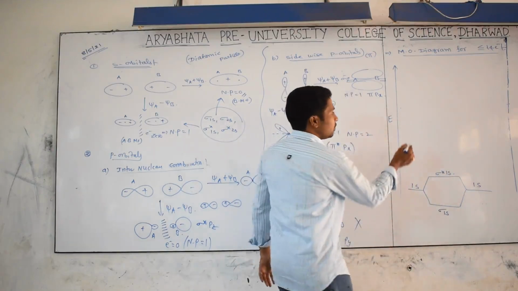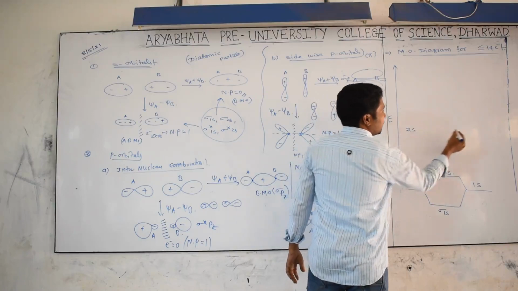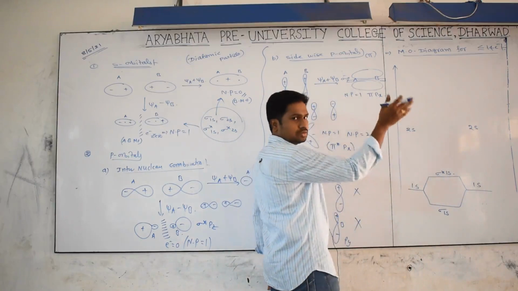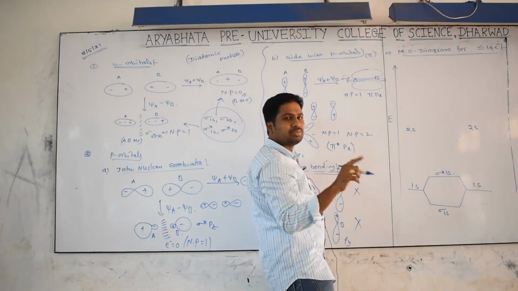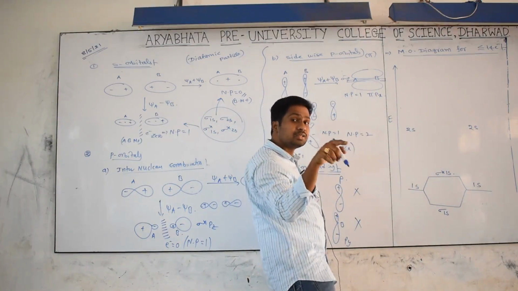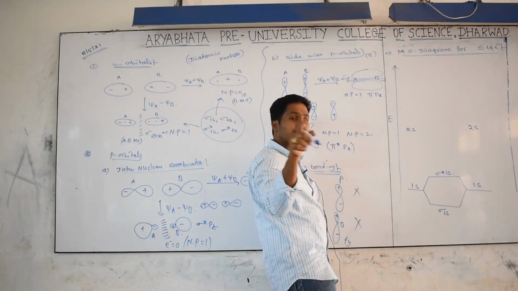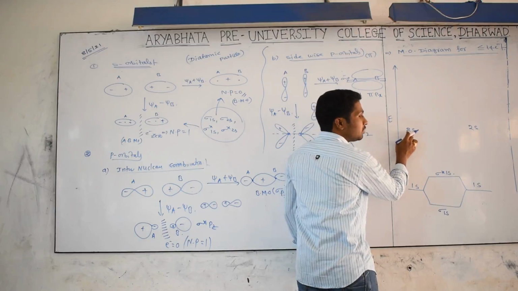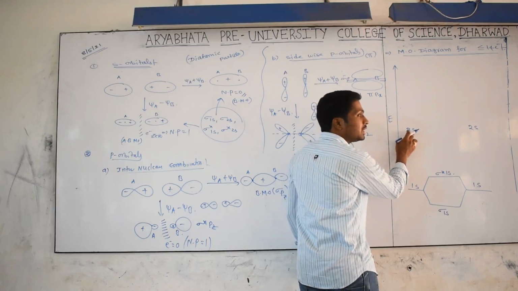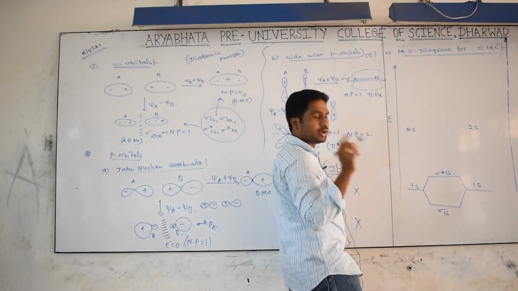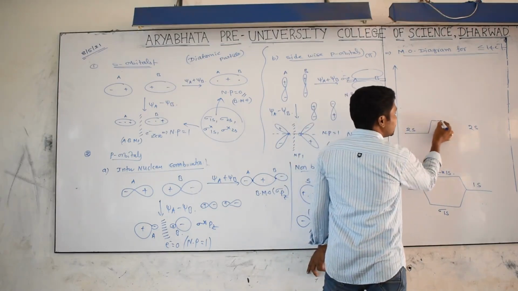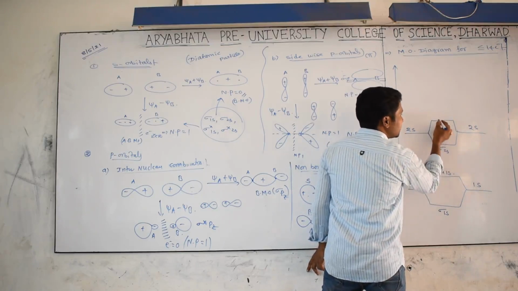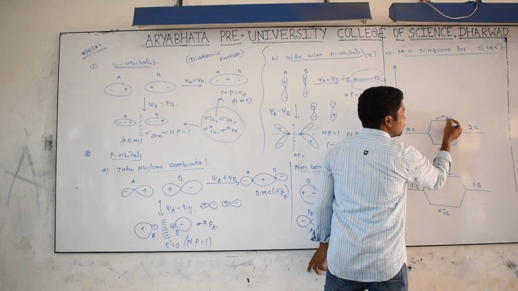Now you are taking the 2s orbital and the 2s orbital. After filling 1s, the electrons go into 2s. 2s doesn't mean a 2s orbital, it means the s orbital in the second shell. Again there is only one, so it also combines in a pair. That's why we get one bonding, sigma 2s, and another anti-bonding, sigma star 2s.